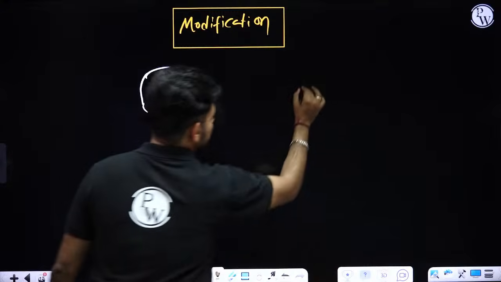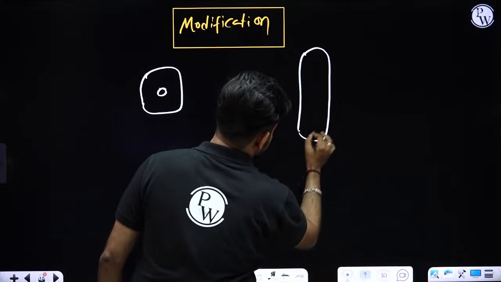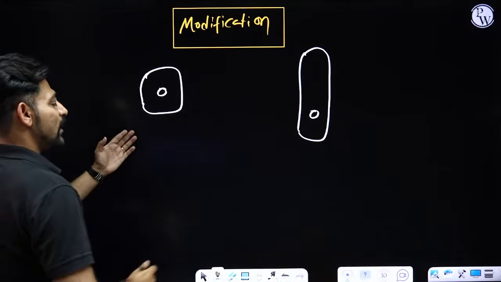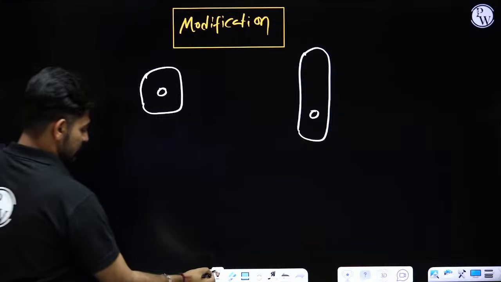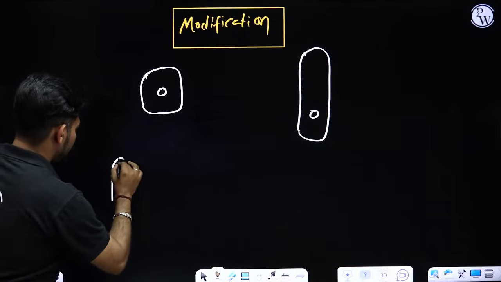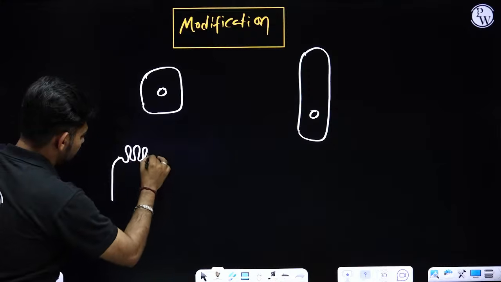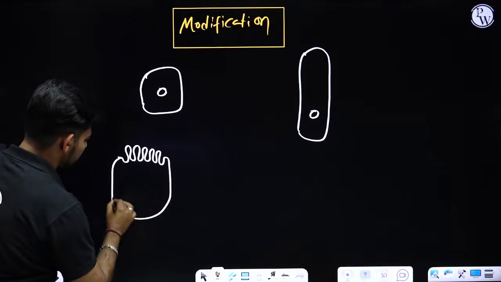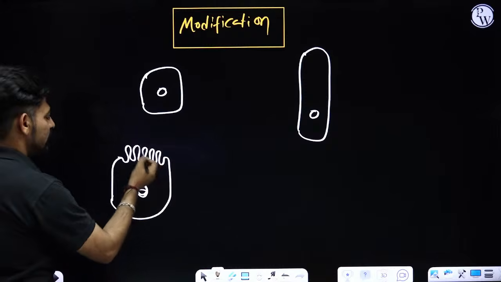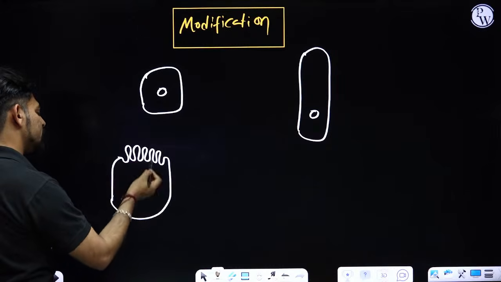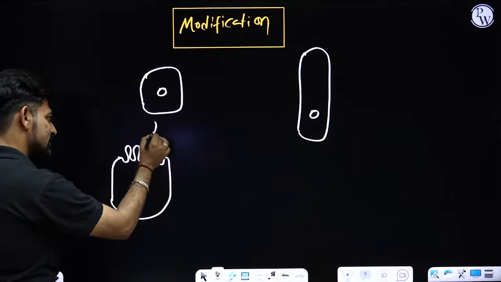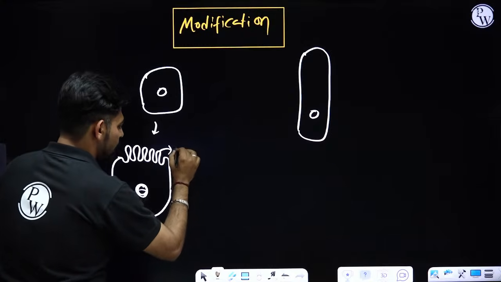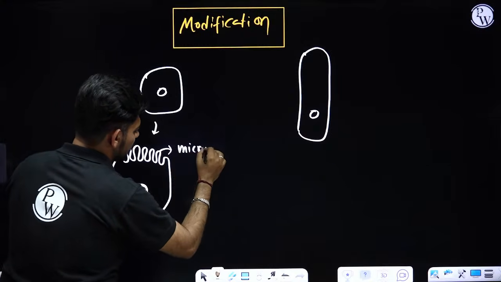Now we have observed cube-shaped cells and column-shaped cells, and we know their names, cuboidal and columnar cells. Now if you put microvilli, this finger-like structure, on one surface of these cube-shaped cells, these structures are called microvilli.